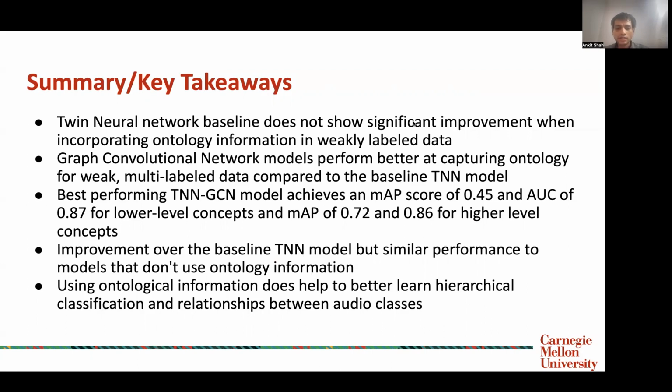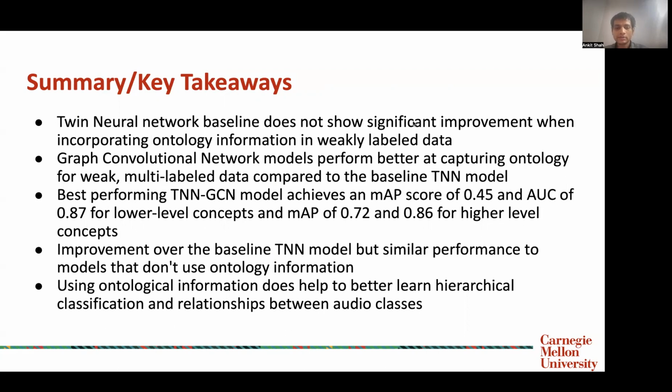However, the model still has difficulty when there are ambiguous subclasses present or when using any hidden knowledge within the weakly labeled data. So for future work, what can be done is that additional or deeper levels of the ontology can be used in order to better model the ontological information.